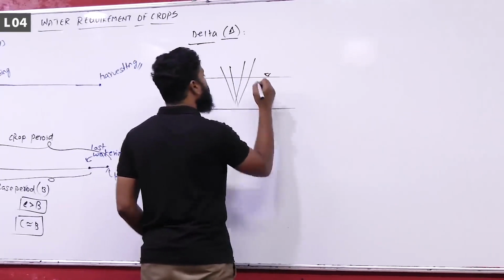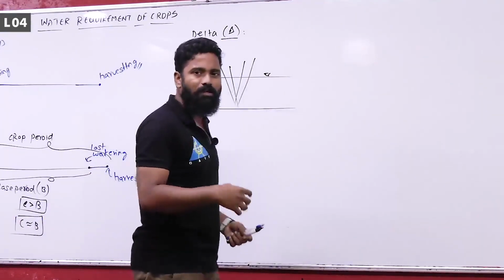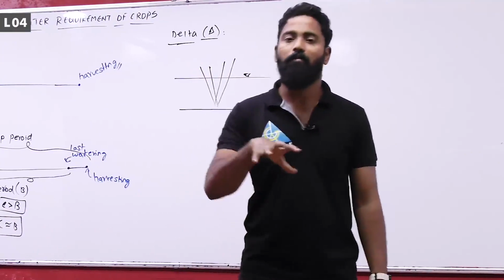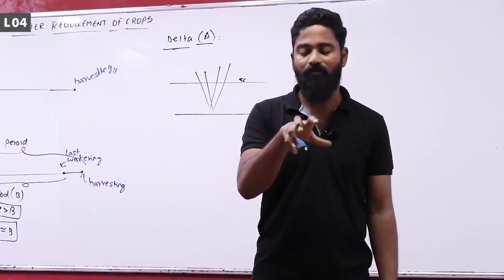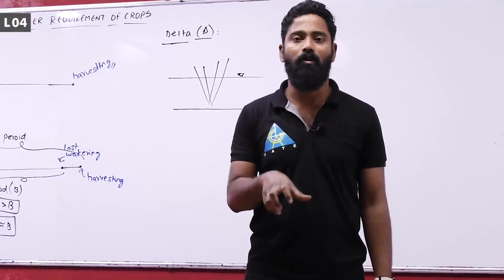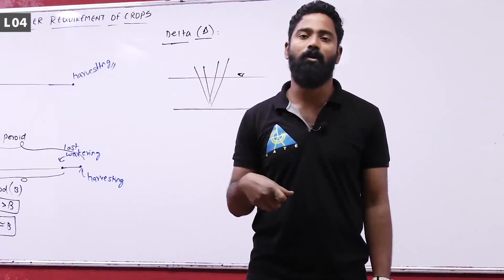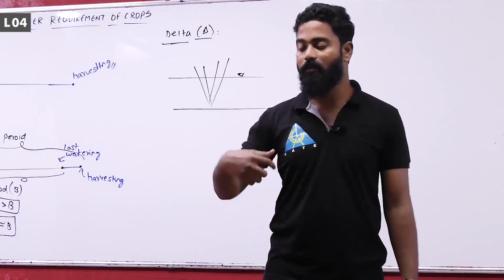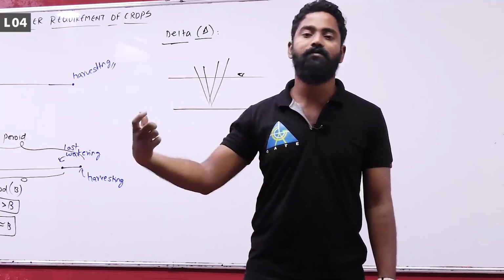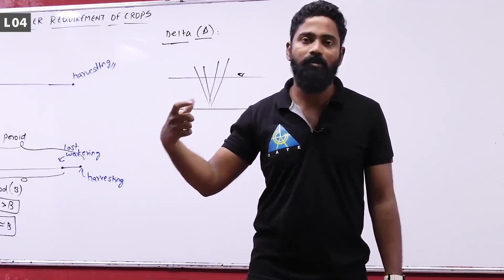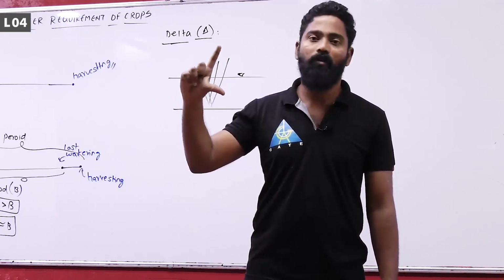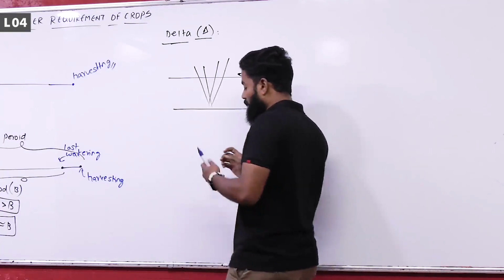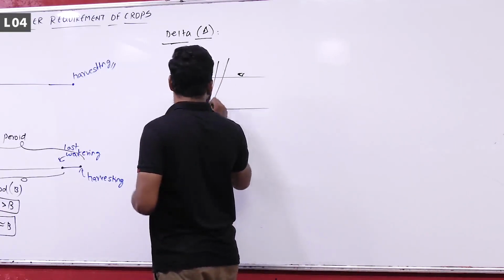That means let us say 90 days is the base period. Daily you will not apply the water, you will apply the water, let us say every 14 days or every 15 days. Every 15 days you are providing 20 centimeters, next 15 days you are providing 20 centimeters, like that, for 15 days if you provide 20 centimeters, the total amount of water you provided is 120 centimeters. So, delta is 120 centimeters, are you getting it?